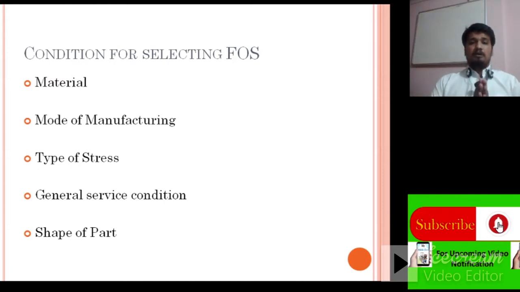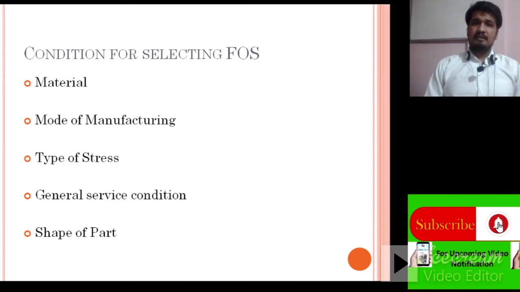Okay, in the next lecture we have some numericals based on stress, strain and factor of safety. These are some simple numericals which can be asked for 4 to 6 marks, which we will discuss in the next lecture.